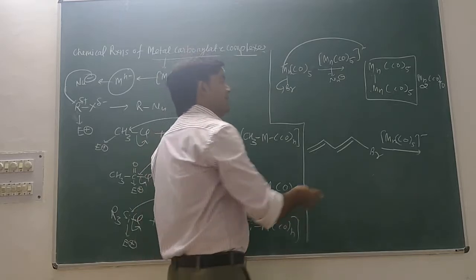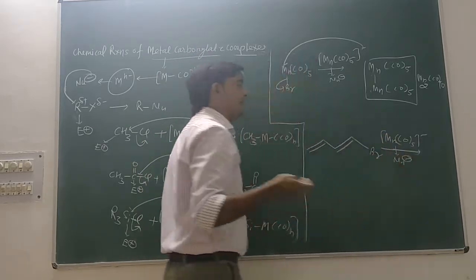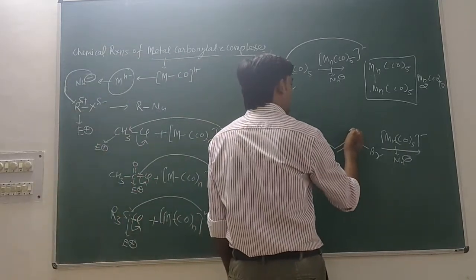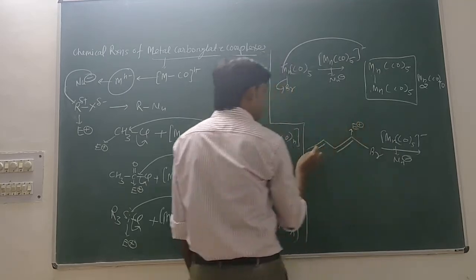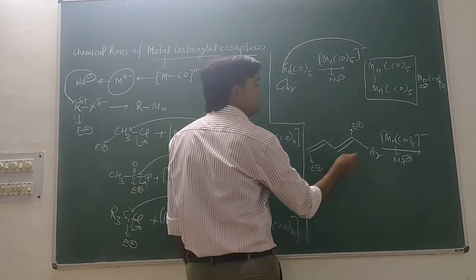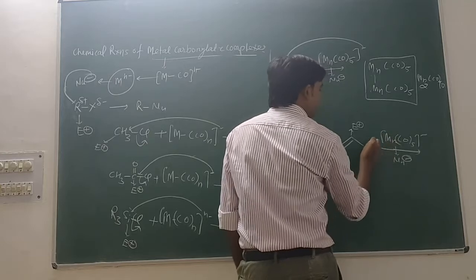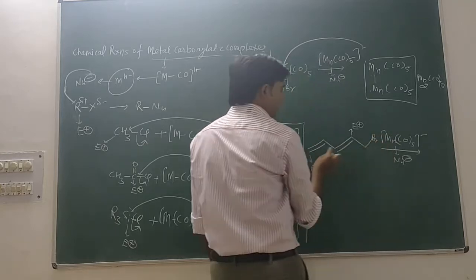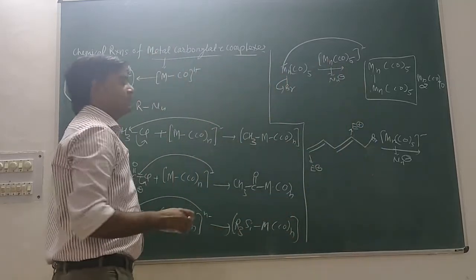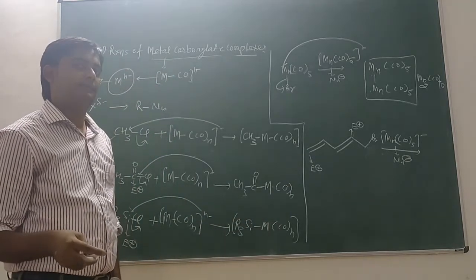You know very well that Mn is negative and will act as a nucleophile, and it will find a suitable electrophilic site. Here this carbon is also an electrophilic site because of conjugation. The double bond shifts, and the leaving group can be easily removed. So this carbon is also a good electrophilic site here.